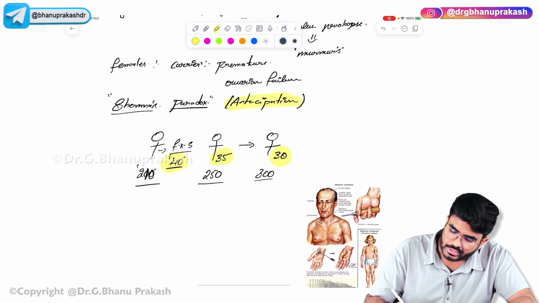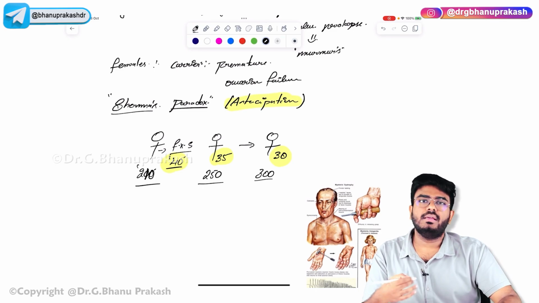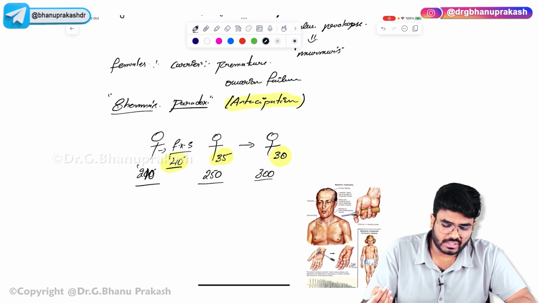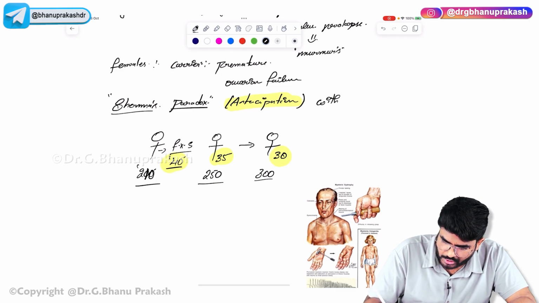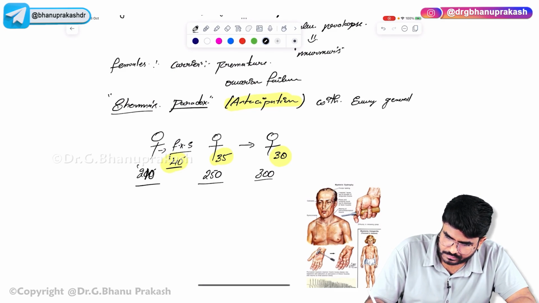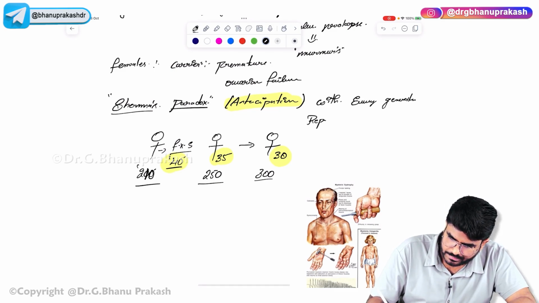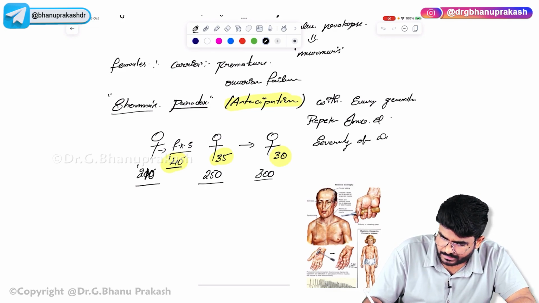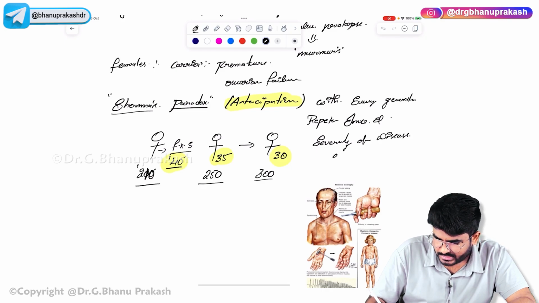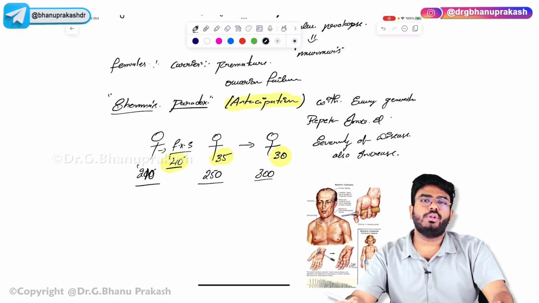So you can anticipate how early you can get the disease based on the number of repeats. Let me write here what Sherman's paradox is: with every generation, repeats increase, and severity of the disease also increases. This is the point which I want you to know regarding fragile X syndrome.